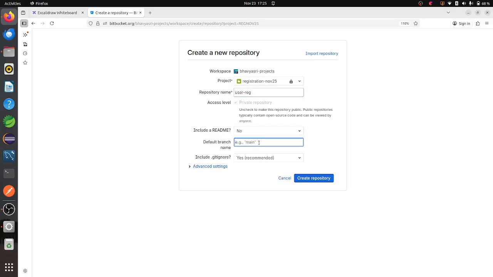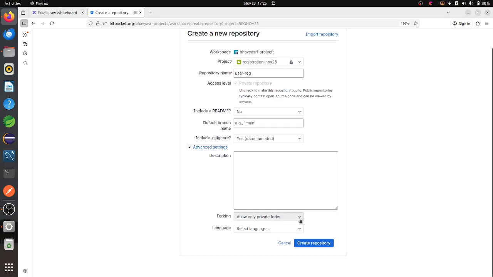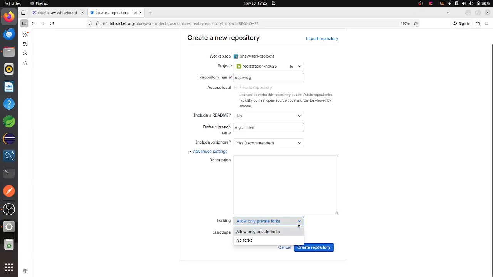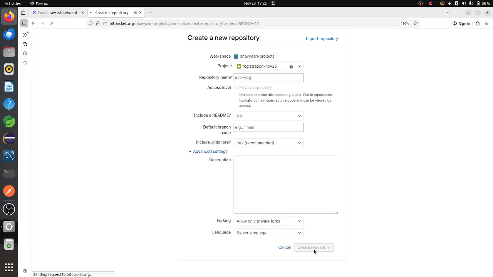So this is my main branch. By default, it is showing some name. If you don't want that, you can write master also. And if you want to include a readme, you can include that one. And if you want to include this git ignore, you can include that also. And in advanced settings, nothing is there. If you want to select something, you can select. Then you can click on create repository.